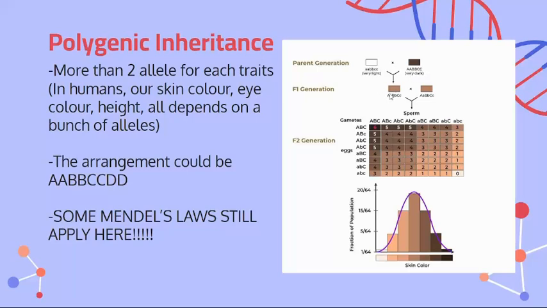However, when you look here, it's crossed with itself. So big A, small a, big B, small b, big C, small c. That is supposed to give you a good amount of variation. For example, you could have big A, big B, big C, or big A, small b, big C, or big A, big B, small c, and all of that. So when you're doing all of these polygenic inheritance problems, I want you to ignore the B and C first. So only look at A. Which A is the dad going to be passing on, and which B is the dad going to be passing on?